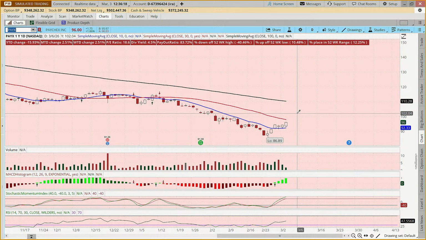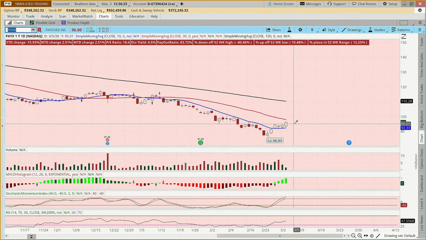Somebody's saying, why don't you use volume profile? Well, you know what? We had this conversation earlier. There's hundreds of indicators, right?